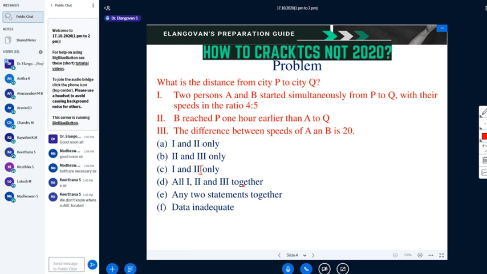So what is the distance between P to Q? Please think and work out. I'm waiting.